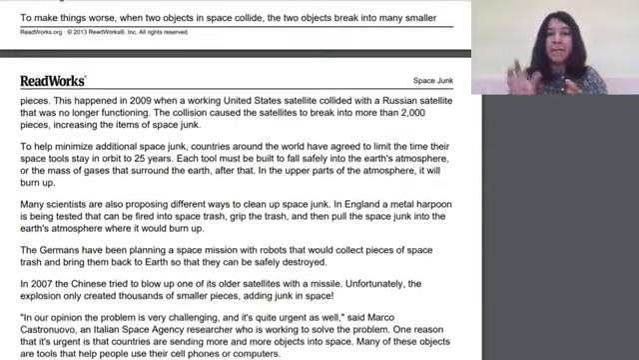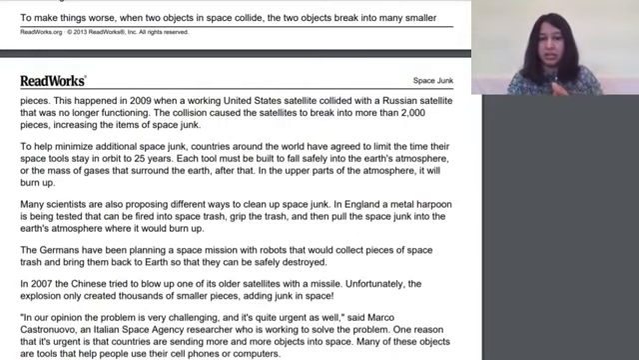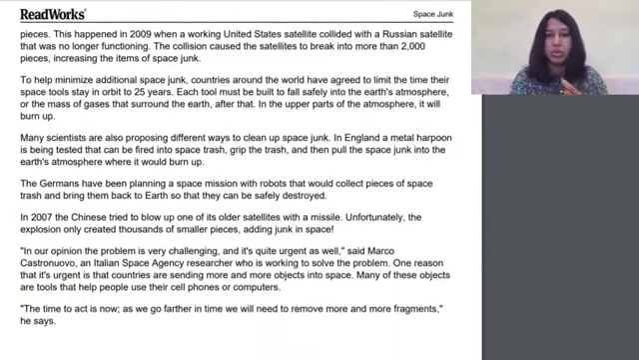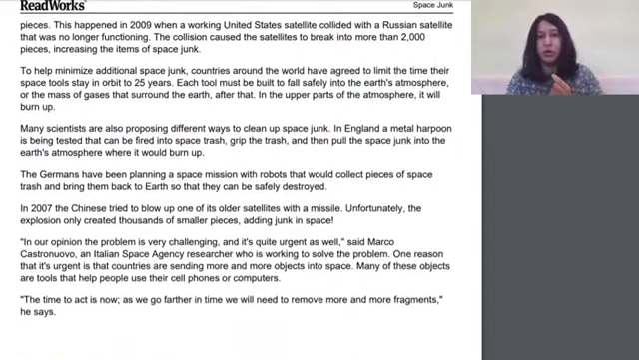To help minimize additional space junk, countries around the world have agreed to limit the time their space tools stay in orbit to 25 years. Each tool must be built to fall safely into the Earth's atmosphere, or the mass of gases that surround the Earth.